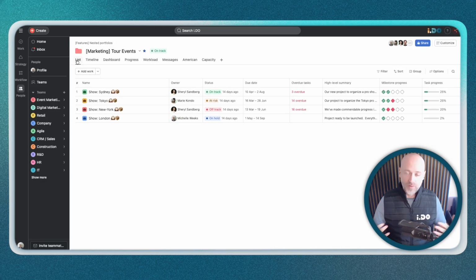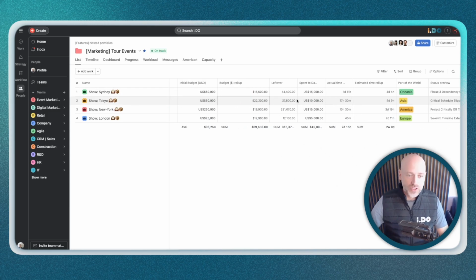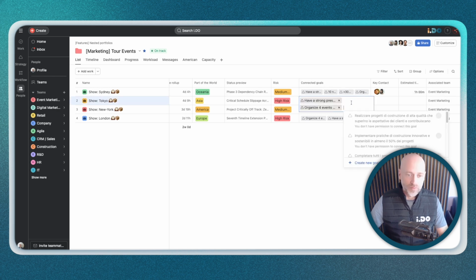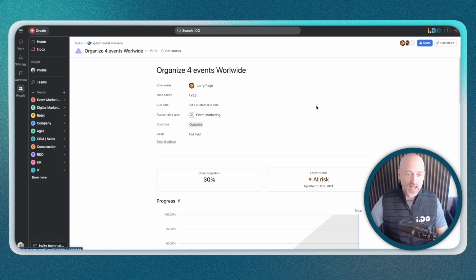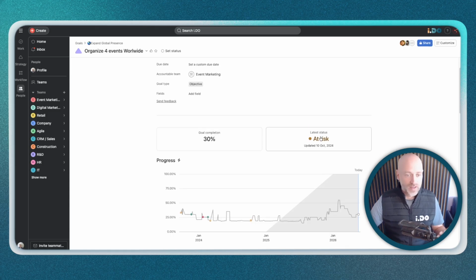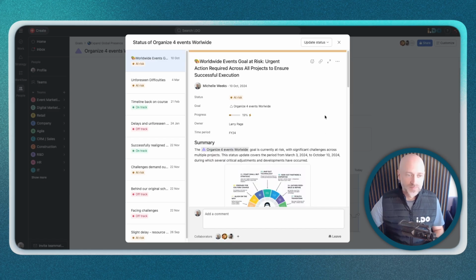Within the pyramid, above projects and portfolios, you will find goals. And you can see the connection to goals in a specific column that is available here. And for example, one of the goals we have here is to actually organize 4 different events worldwide. And you can see that the goal would automatically advance based on the new events that you put in, as well as the actual task progress of those different projects. And again, you have this ability to do status updates so that everybody is on the same page.